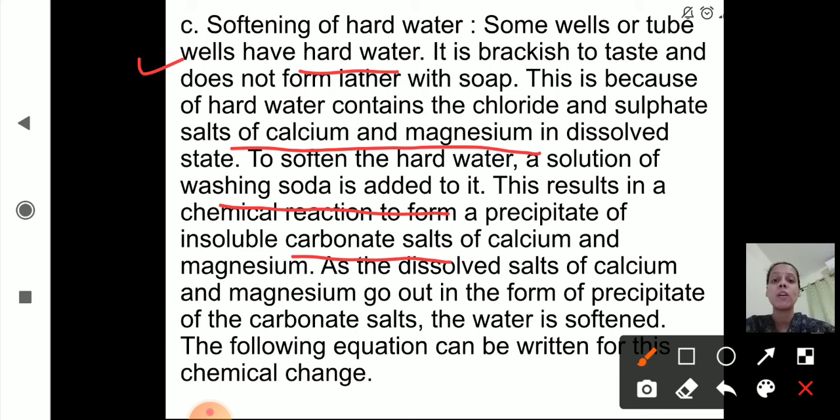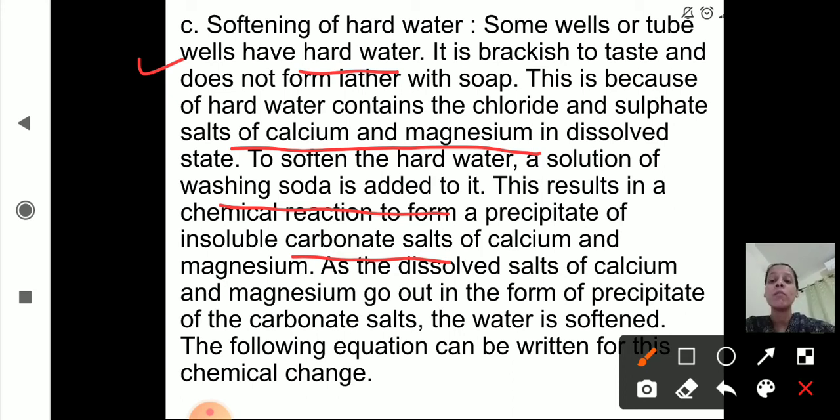So this is the third type of man-made chemical change. As we know, some wells or tube wells have hard water. It is brackish to taste and does not form lather with soap, because hard water contains the chloride and sulfate salts of calcium and magnesium in dissolved state. To soften it, a solution of washing soda is added.